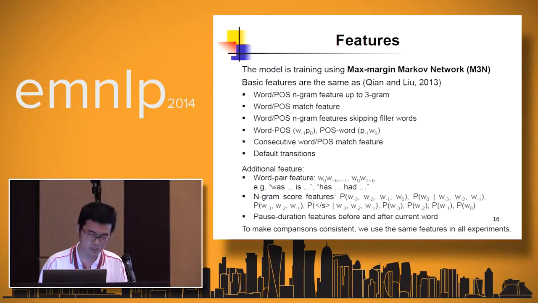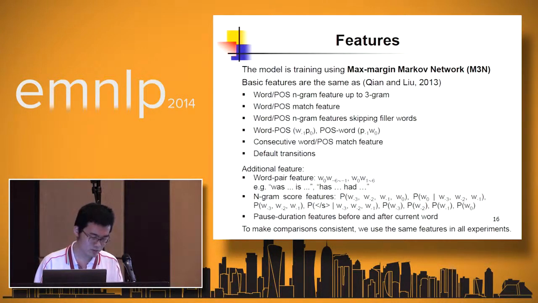This feature can capture word pairs, which can potentially indicate a repair. For example, words like "something is", or the speaker may have spoken any words in between. And it's very difficult for standard n-gram features to capture all variations. The n-gram score features provide language model information on the lexical continuity or discontinuity. And the pause duration features are obtained by running Viterbi force alignment. Both the n-gram score features and the pause duration features are continuous features, so they are quantized into 10 discrete bins for use as features.